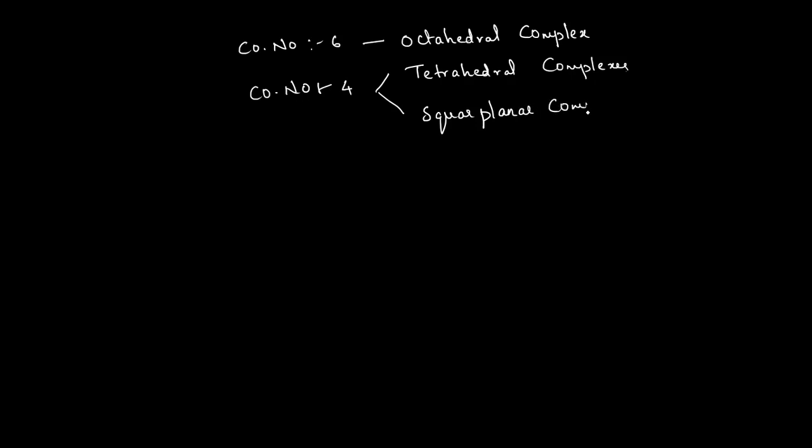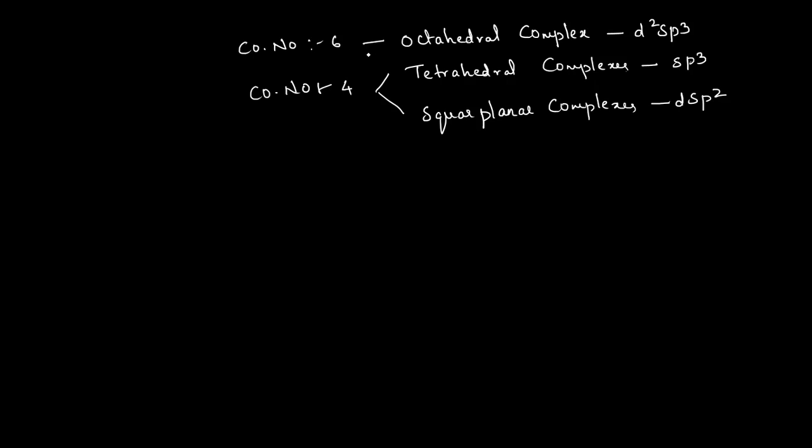We already saw these complexes: octahedral complexes have d2sp3 hybridization, tetrahedral complexes have sp3 hybridization, and square planar complexes have dsp2 hybridization.